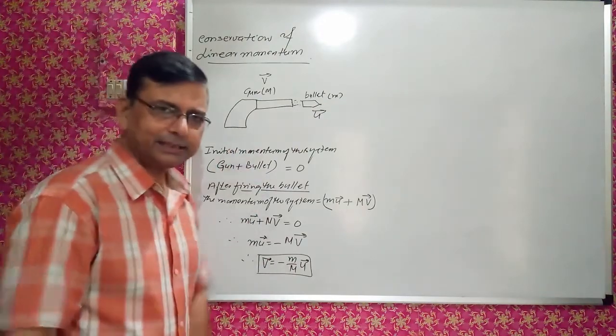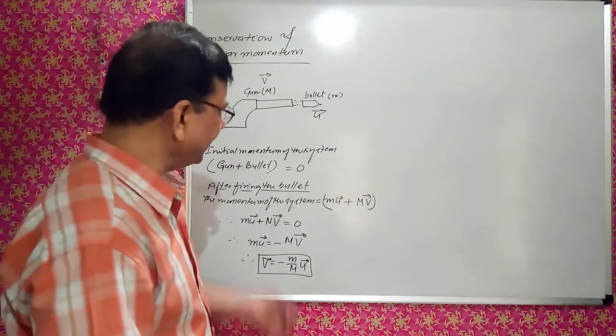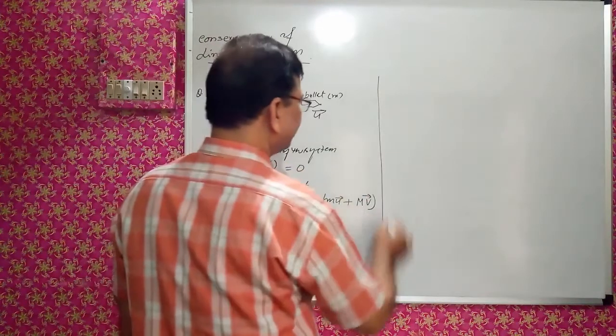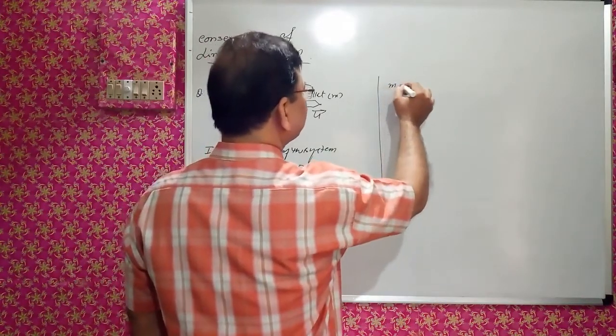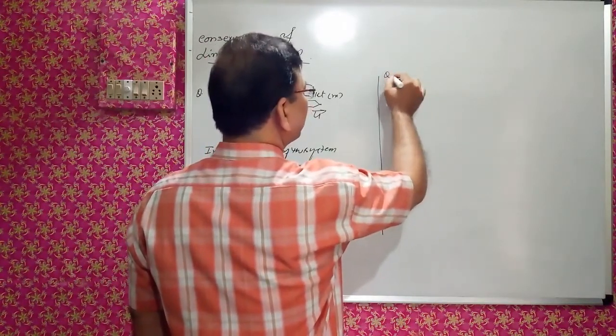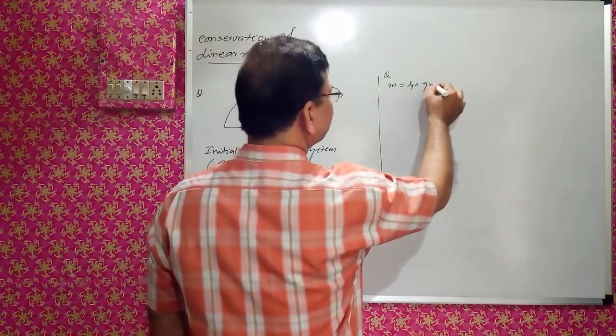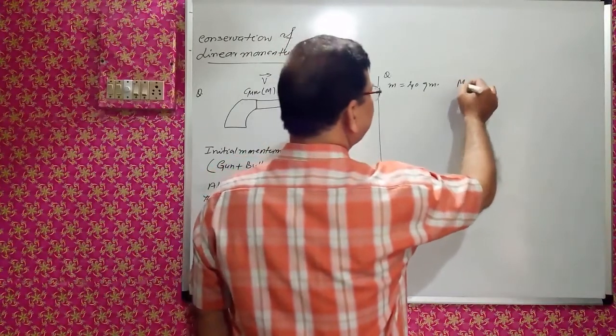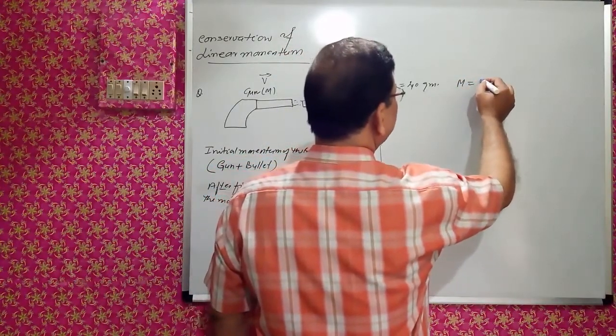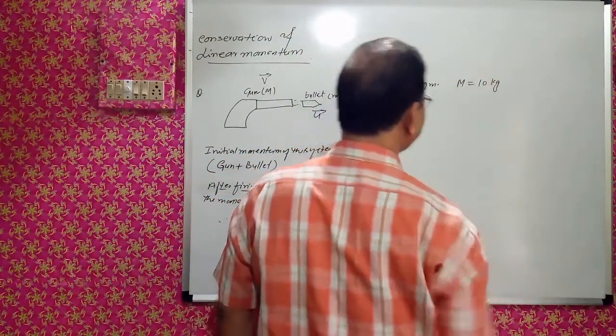So this is a very important concept. I will solve one problem related to this. Suppose the mass of the bullet is 40 grams and the mass of the gun is 10 kg, right?